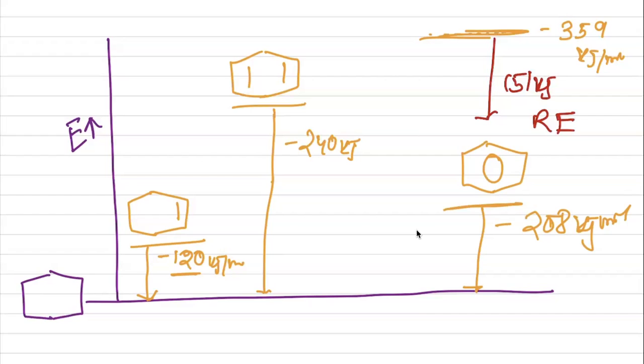It should have an expected energy of 360 kilojoule. That means from cyclohexane to formation of benzene, it will require 360. But actually it is not 360 kilojoule, it is 208 kilojoule. So the gap, that 151 kilojoule energy gap, is actually known as resonance energy or resonance stabilization energy. Understood? Yes, ma'am. Okay.